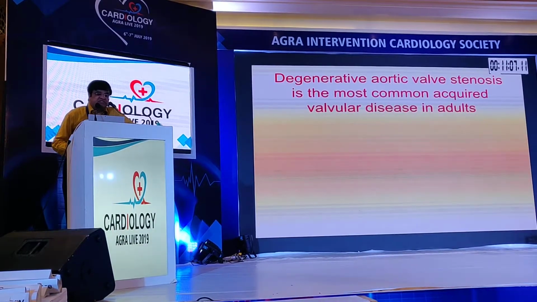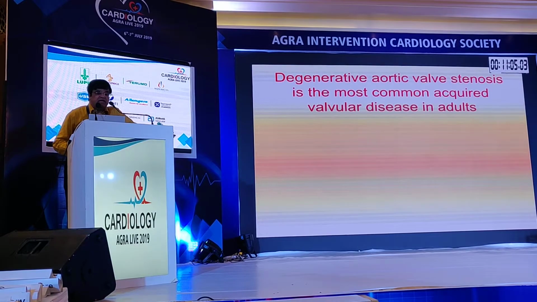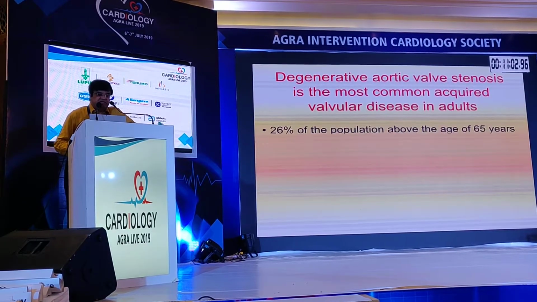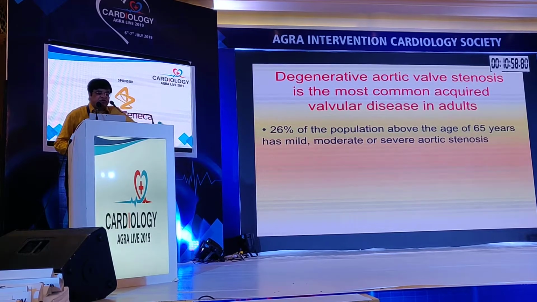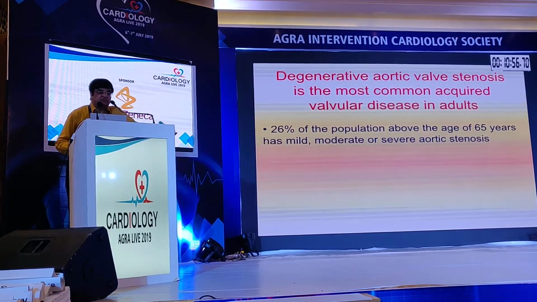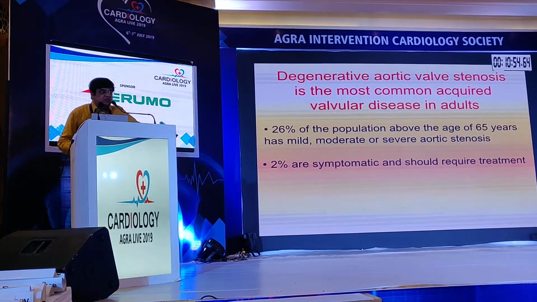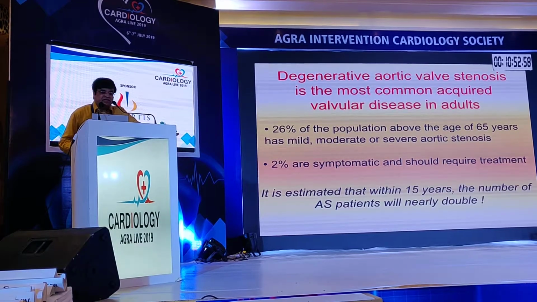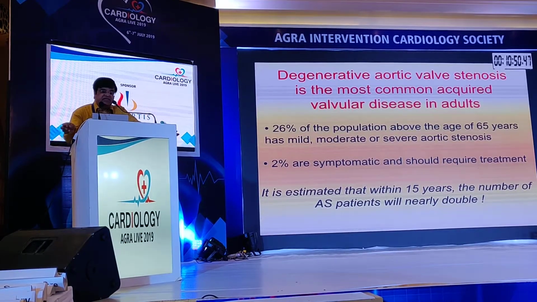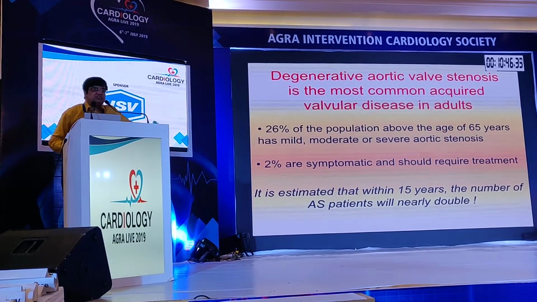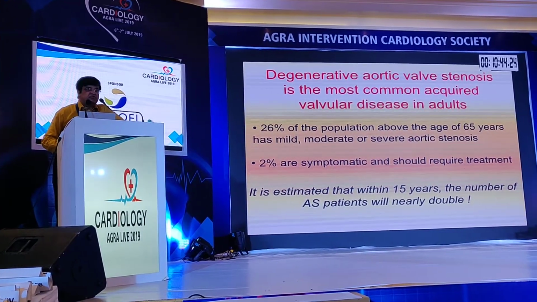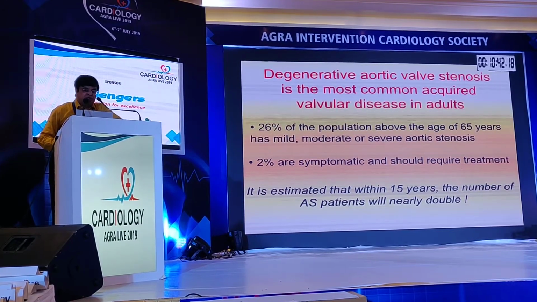The scope: degenerative aortic valve stenosis is the most common acquired valvular disease in adults. 26% of the population above the age of 65 years has mild, moderate or severe aortic stenosis. 2% are symptomatic and require treatment. It is estimated that within 15 years the number of aortic stenosis patients will double because of the aging population. So aortic stenosis is very important, especially degenerative aortic stenosis, especially when the lifespan is growing, which is good for us.